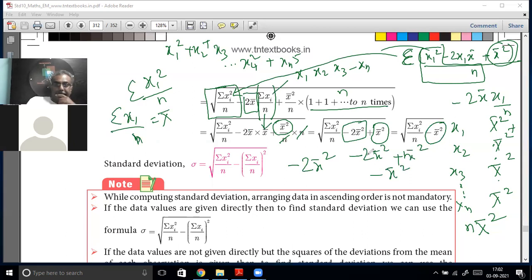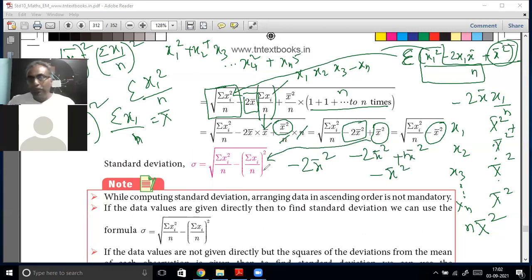So x bar the whole square is the arithmetic mean the whole square. Arithmetic mean x bar is equal to sigma x of I by n, so x bar the whole square has become sigma x of I by n the whole square. Now you don't have to remember how to derive the formula. That is the good news. You only have to remember the formula.